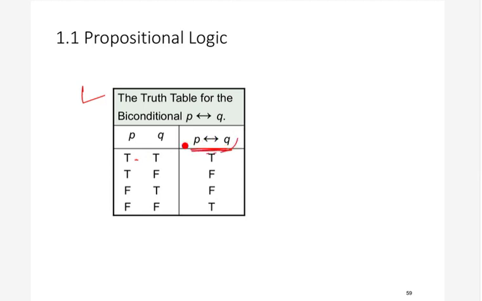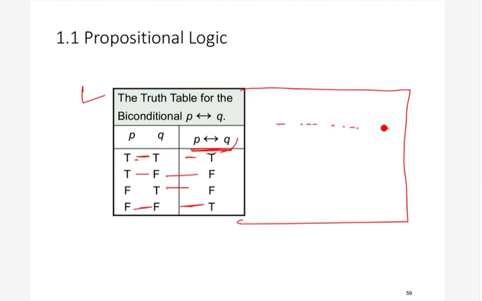We have already told you that P double implies Q is nothing but P implies Q and Q implies P. If you remember the truth table for P implies Q, it was true, false, true, true. P implies Q was false only in the case when P was true and Q is false. And what is the truth table for Q implies P? The truth table will be true, true, false, true.